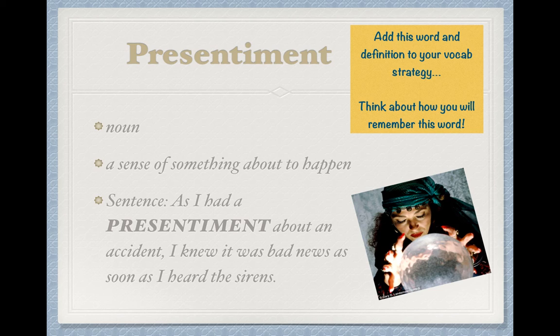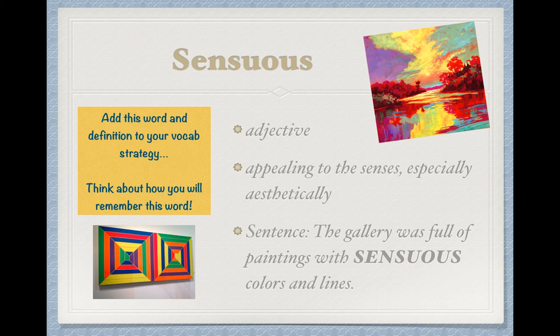The next word is sensuous. Sensuous is an adjective. It's a describing word, and it means appealing to the senses, especially aesthetically, which means by sight. The sentence on the screen reads, "The gallery was full of paintings with sensuous colors and lines," meaning they were really appealing to your eye. And I have a few examples of paintings here that could be described in this way.